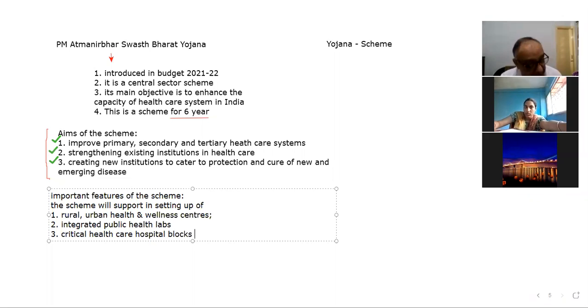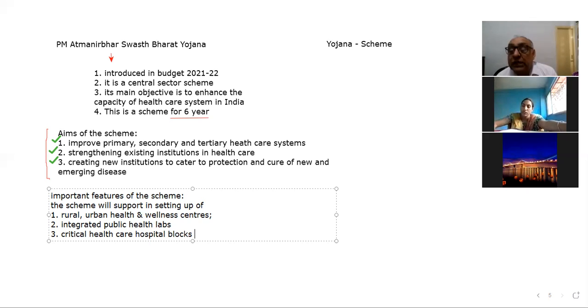Critical diseases or critical issues means the persons who are suffering from life-threatening diseases or accidents. So they need critical care.